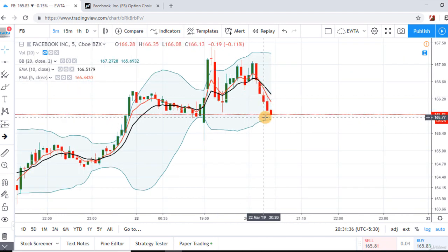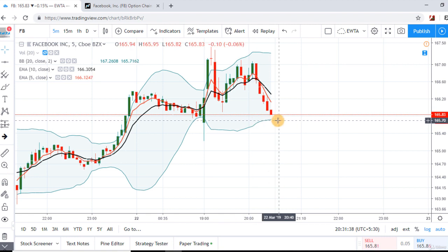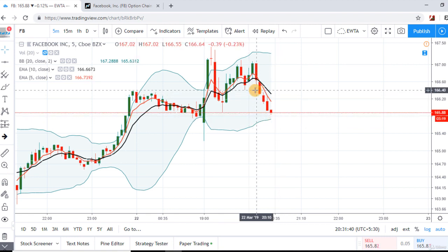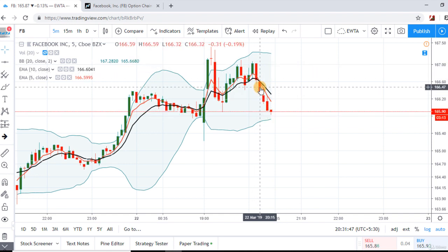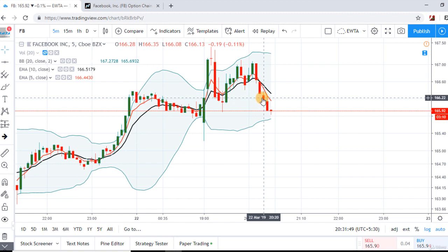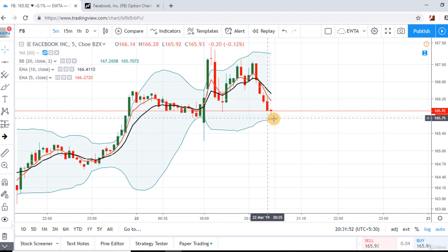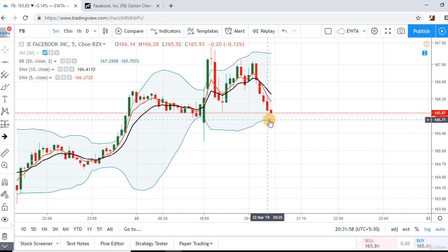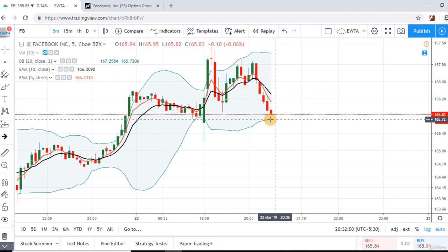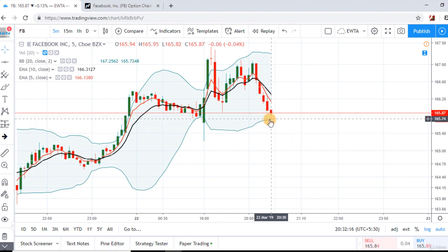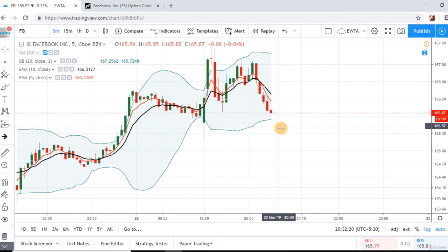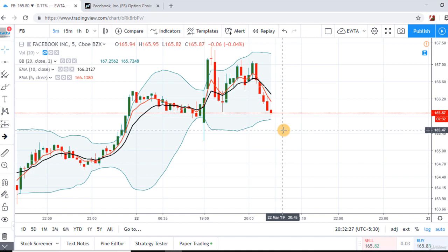Now these candles are near the lower level of Bollinger Band, and see, the candles are losing momentum because this was the longest candle and the next candle is the short candle. Again, these are the short candles. So if we get a reversal candle at lower level of Bollinger Band, then we can expect a bounce in the stock from this level. But if we get a long candle, Marubozu candle at this level, then we can expect a further down move in the stock as sentiments are bearish for this stock also.